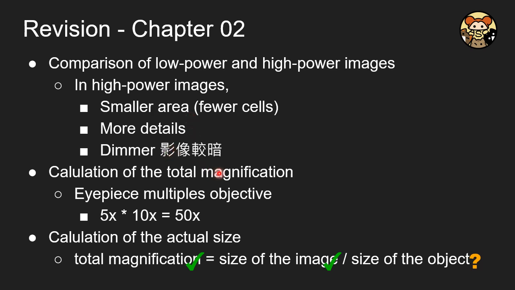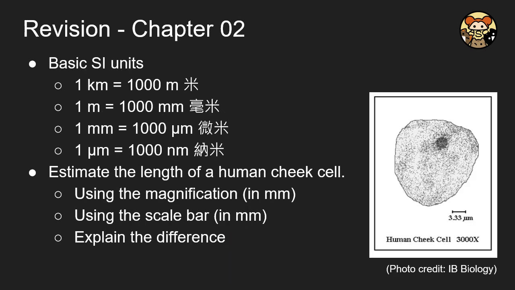And in order to calculate the total magnification, here is the formula. You take the eyepiece magnification and multiply it with the objective one. And the X is the unit, which is like the cm for 5 cm. So don't skip it. And this is how we may convert the size of the image to the actual size. So remember, in your exam, please bring a ruler with proper markings.